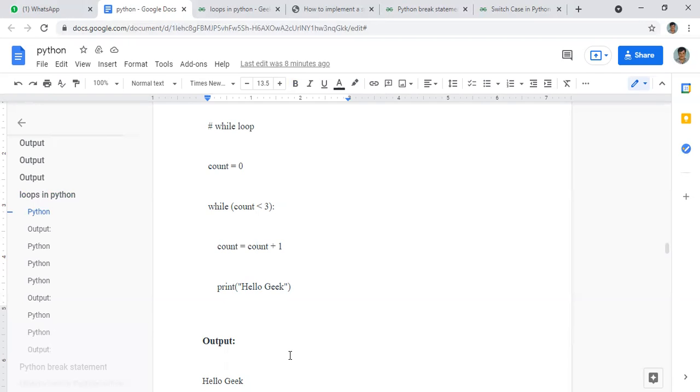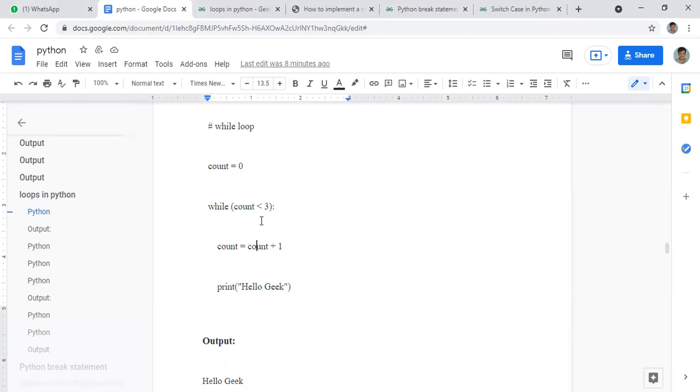Now, for the next number, we have count equal to count plus 1. Count initially is 0, the next one will be 0 plus 1, that is 1. Now it will go to the while loop and check whether 1 is less than 3. Yes, if this condition is satisfied, then it will print this one.